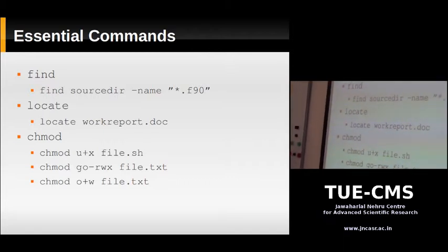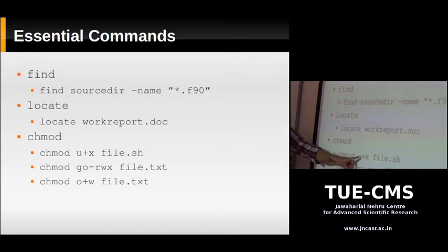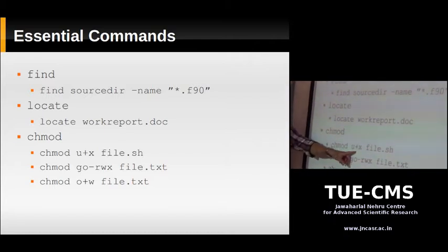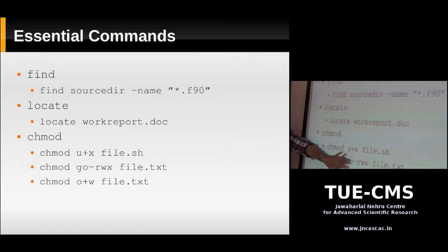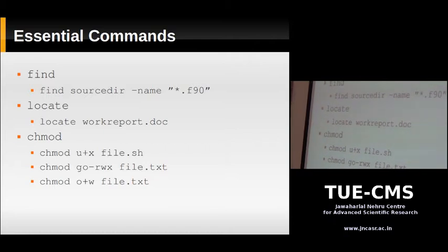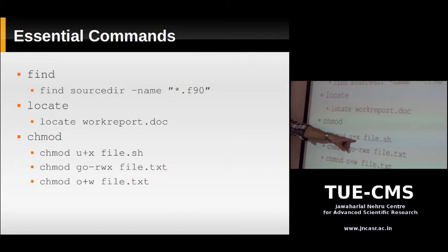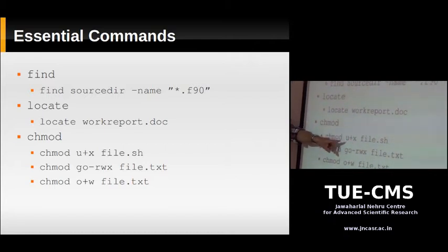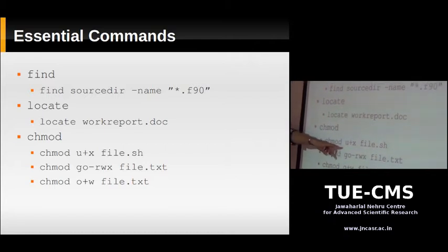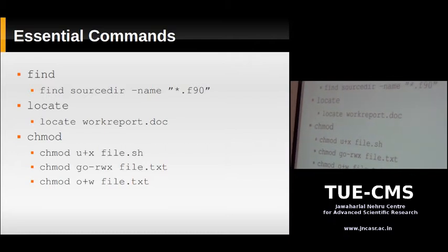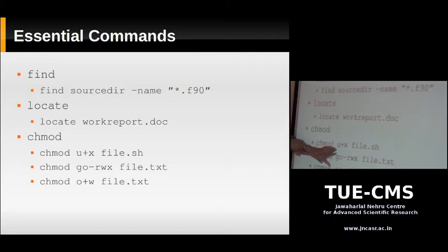Okay, on the left side of the plus sign, you can use either a plus or minus. On the left is u. What does u mean? U means user. U stands for user, that means yourself, the owner of the file. So I am telling chmod to add the executable option to user. The user is me, I own this file. That's why I'm changing the option field. I'm making it executable. Plus means to add the executable option.